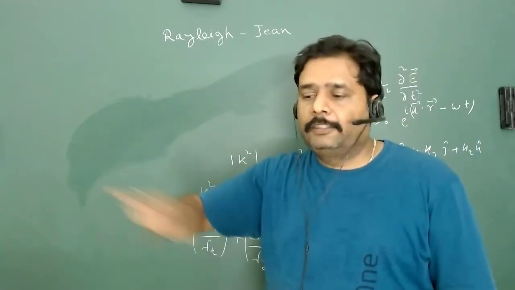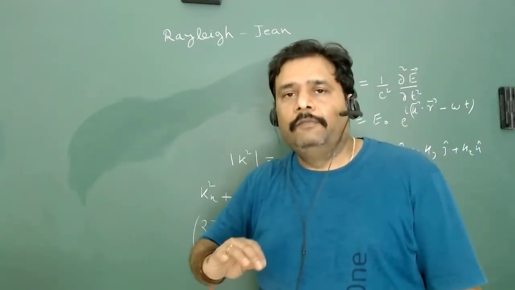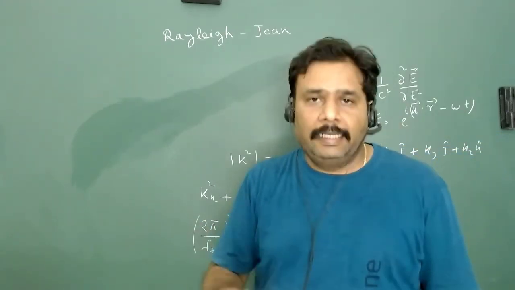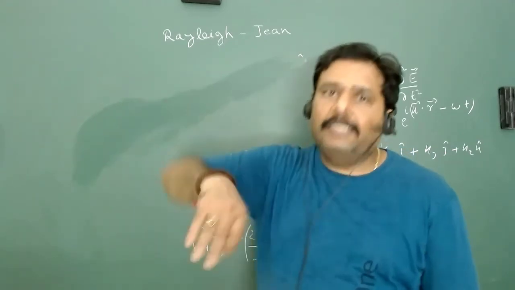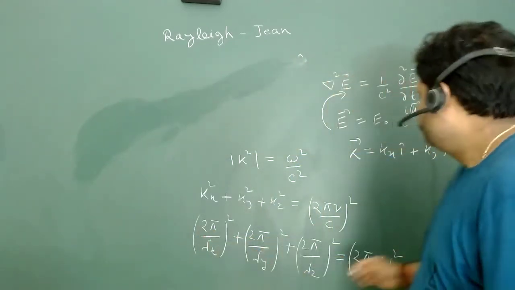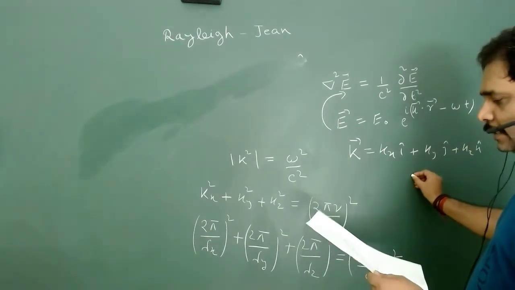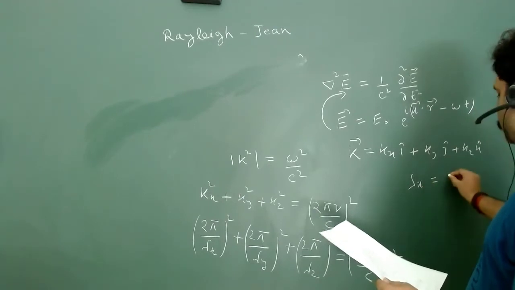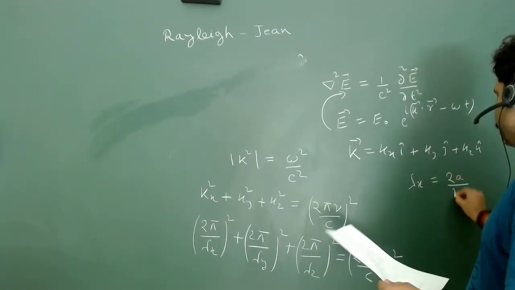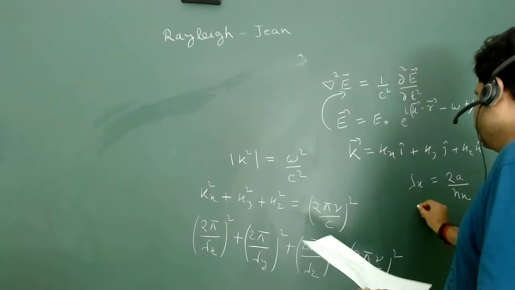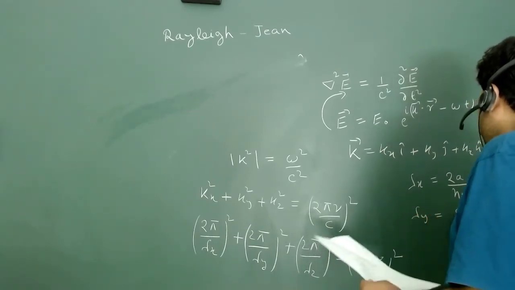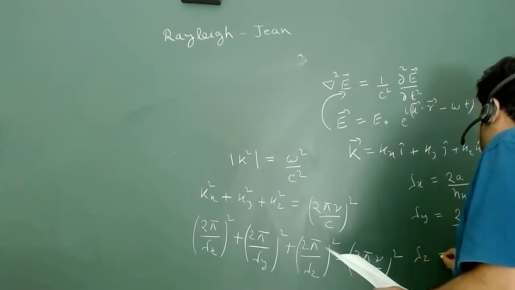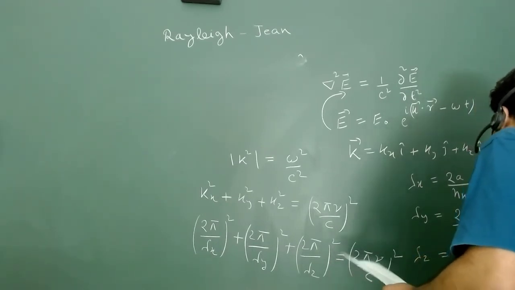So we are just using, sorry, lambda x, lambda y, lambda z are different. So we are using nx, ny, nz as the associated numbers with lambda x, lambda y, lambda z. So I can write lambda x is nothing but 2a upon nx, and lambda y will be nothing but 2a upon ny. Lambda z is nothing but 2a upon nz.